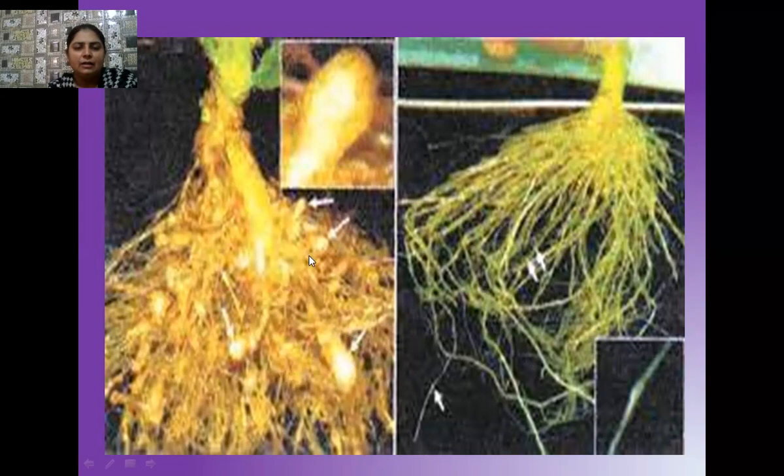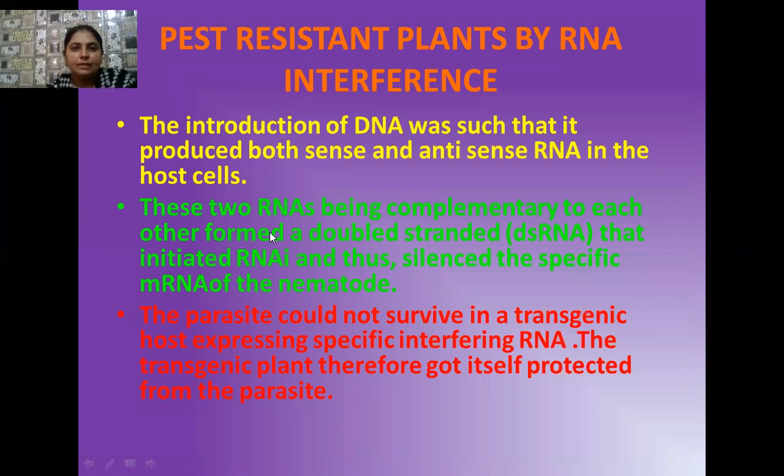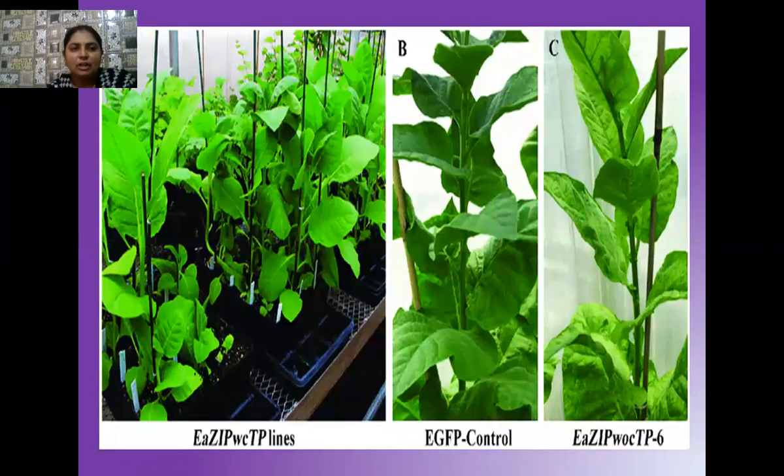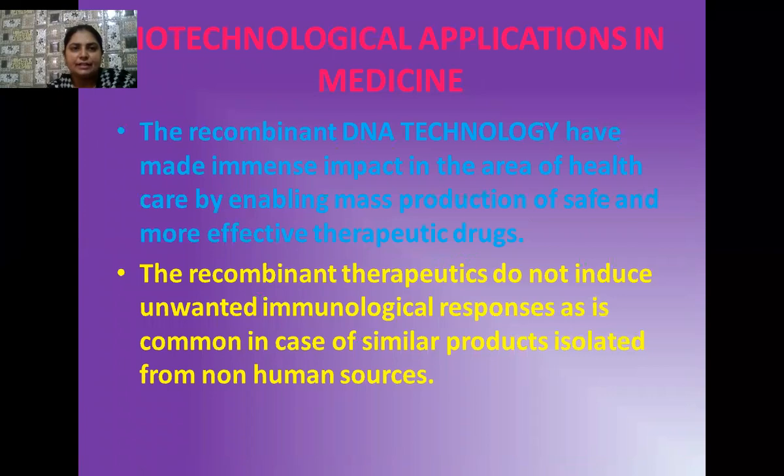So here the nematode enters, forms a bond, and starts living in the roots. In this way, it produces its essential proteins and finally destroys the root system. As a result, the yield of the tobacco plants goes on decreasing. Yes, students, this is all about the RNA interference technique.